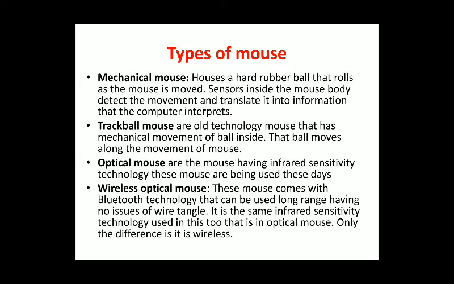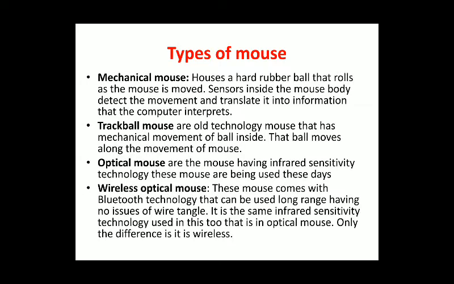Then the third one is your optical mouse, which has infrared sensitivity. Optical mice have infrared sensitivity technology. These mice are being used nowadays. Infrared technology mice are used in the computers developed in today's world. So the optical mouse is now the mouse which we are using on a daily basis.